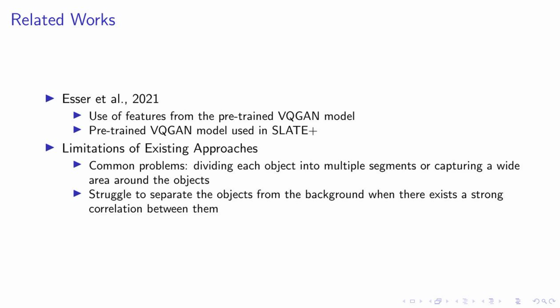Item: comparison with baselines. Our method has shown significant improvements over the baselines, Slate and LSD, in terms of FGRE, MIOU, and MBO scores. This indicates our method's superior ability to capture objects holistically and separate them from the background. Item: qualitative results. Our method consistently captures objects with tight boundaries, outperforming Slate and LSD, which often split objects or fail to capture them entirely. End itemize. End frame. Begin frame.